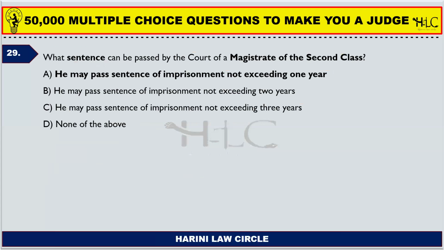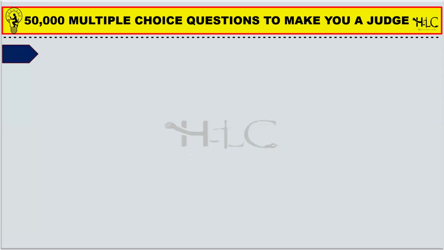Next question on your screen. What sentence can be passed by the court of magistrate of second class? So he may pass sentence of imprisonment not exceeding 1 year. The judicial magistrate of first class can pass punishments of not more than 3 years, and the magistrate of second class can impose imprisonment not exceeding 1 year.